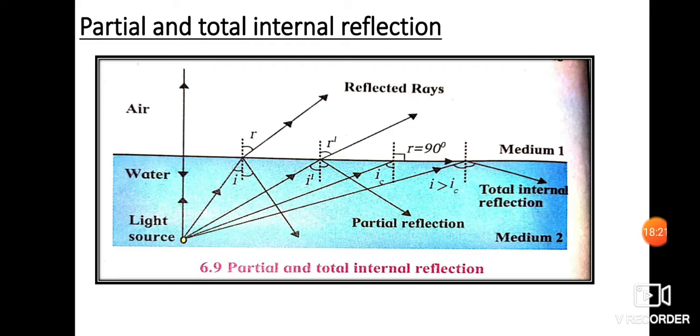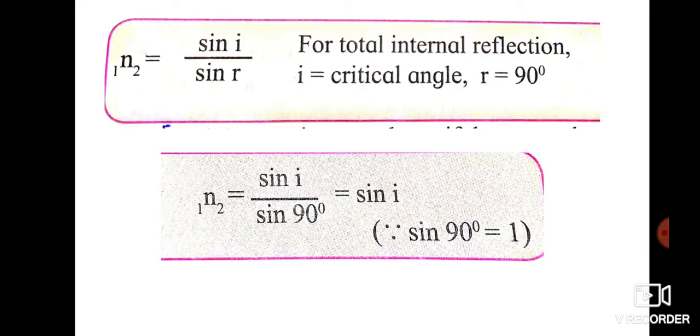We can determine the value of the critical angle as follows. The refractive index of medium 1 with respect to 2 is sin I upon sin R. Now for total internal reflection, I stands for the critical angle and R is 90 degrees. So you substitute the value of R as 90 degrees over here. So sin I upon sin R is equal to sin I.